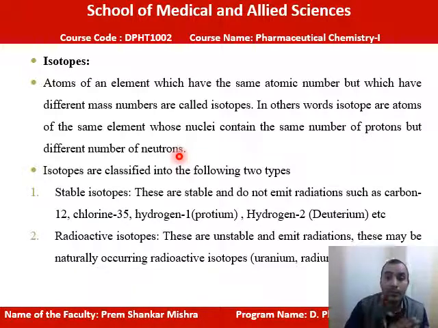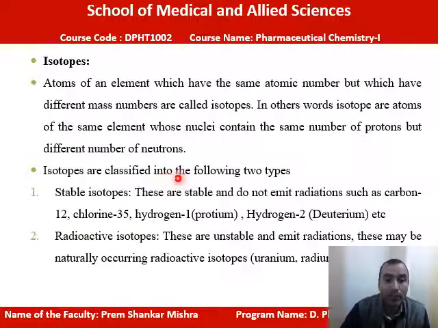In the previous slide we had seen atomic number and mass number. Atomic number is the number of protons. Mass number means the number of protons plus the number of neutrons. In the case of isotopes, the number of protons is the same but the number of neutrons can be different. That is called isotopes.